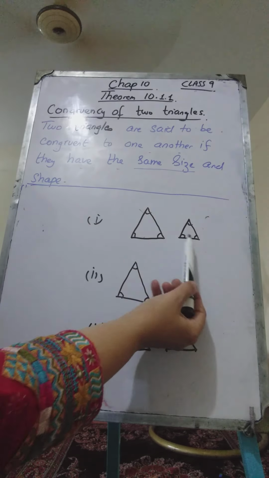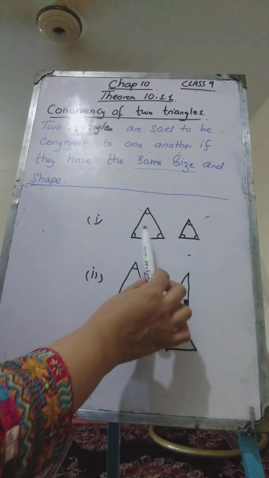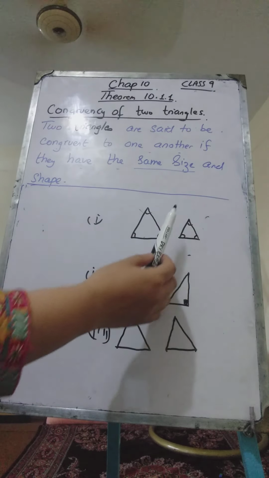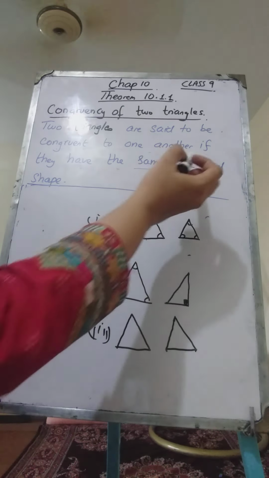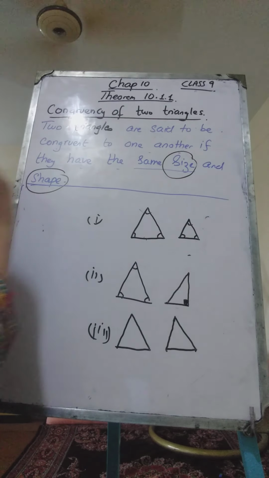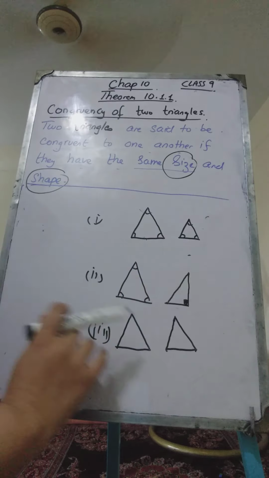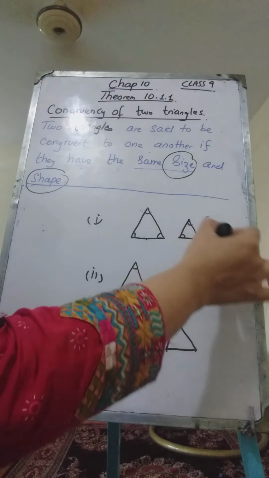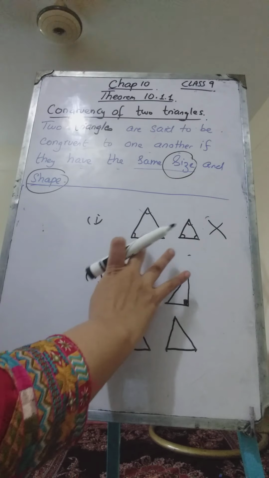Can we say that both these triangles are congruent? No, we can't say that, because these two triangles are similar to one another. The shape is the same for both triangles, but the sizes are different. So we need same size and same shape. Here the sizes are different and the shapes are same, so they are not congruent triangles because size differs.